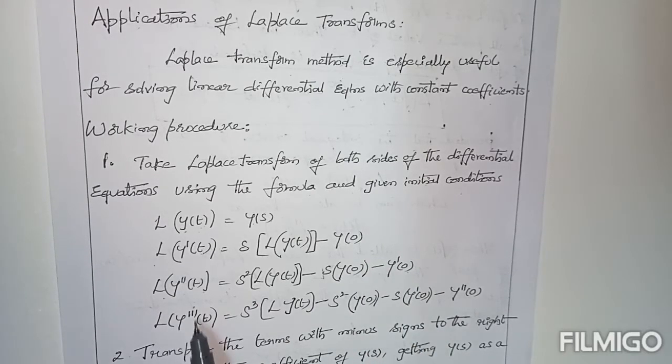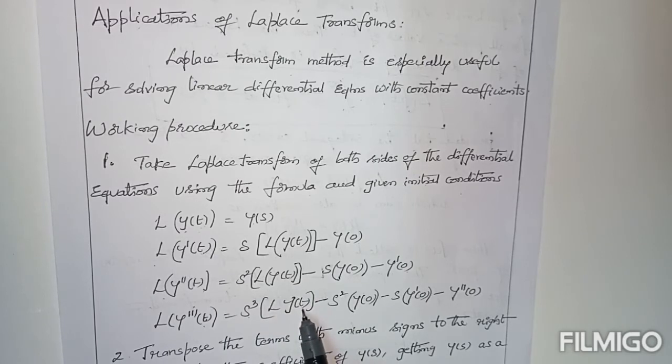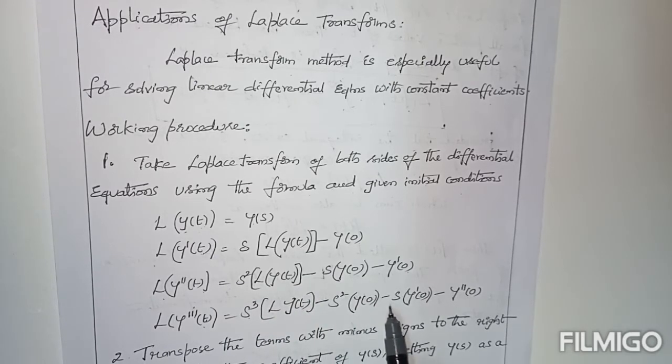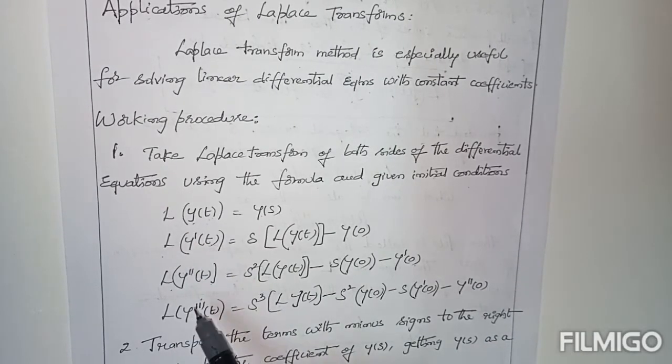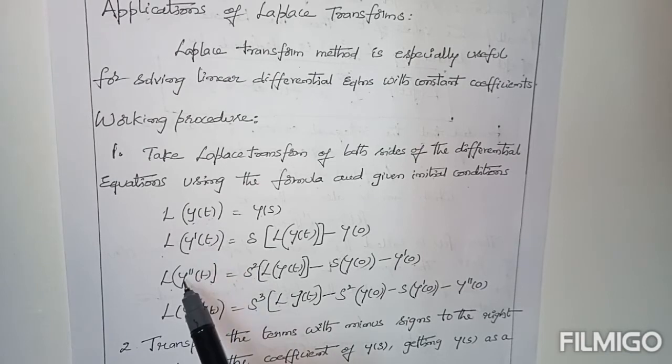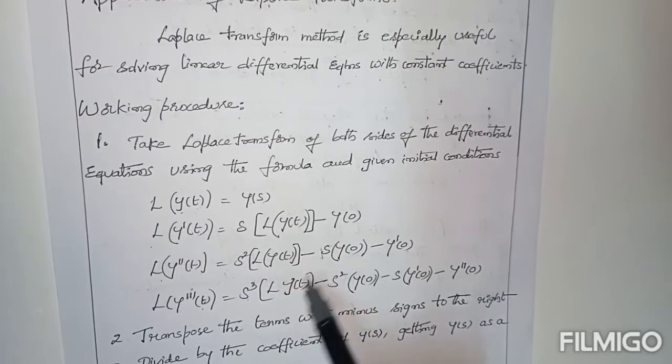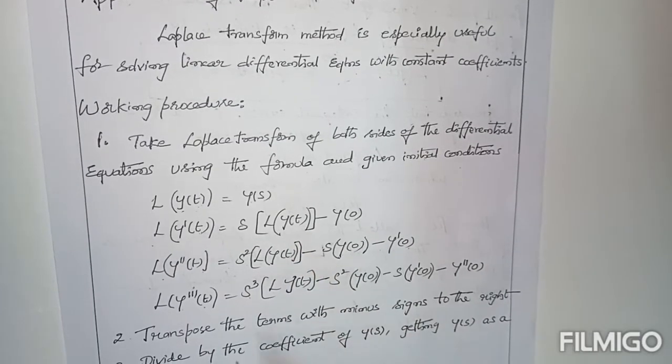L of y triple dash of t is s cube L of y of t minus s square y of 0 minus s y dash of 0 minus y double dash of 0. These are the formulas for L operated on derivatives of y. Using these, we can solve the differential equation.